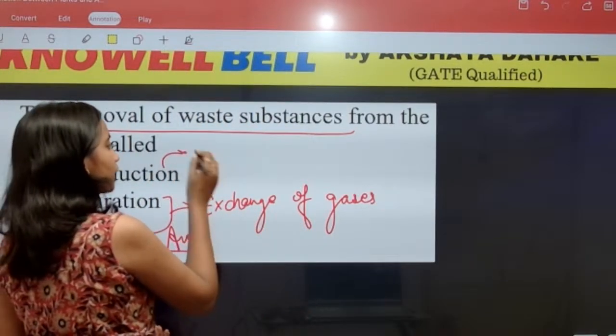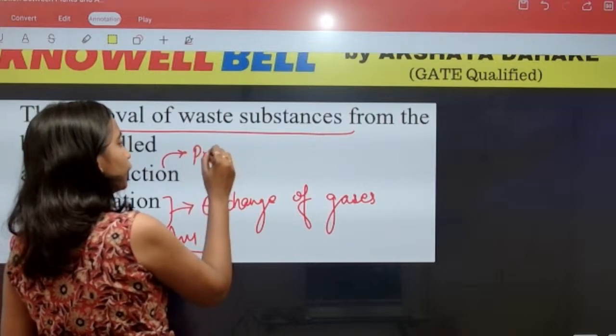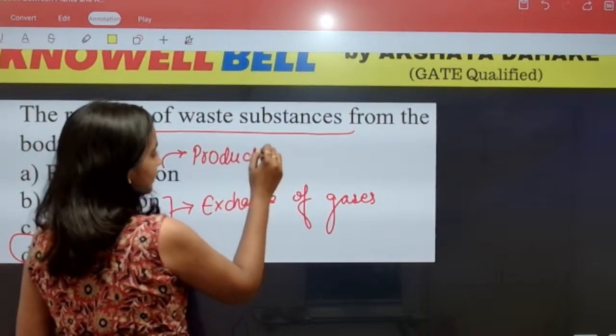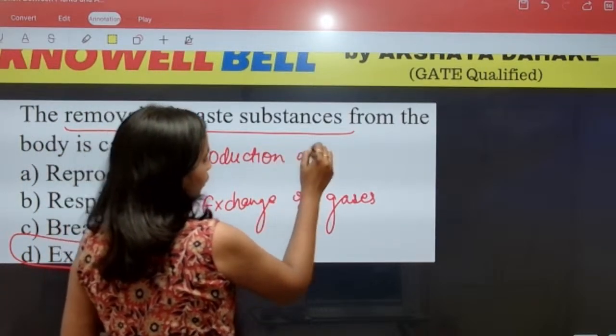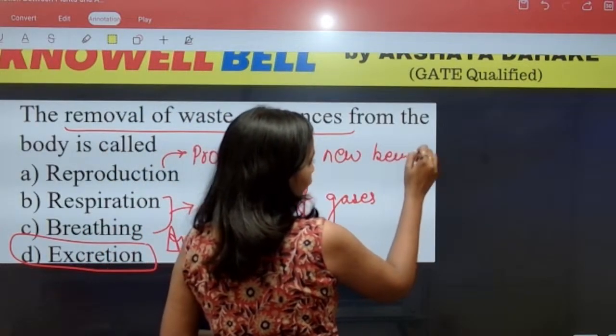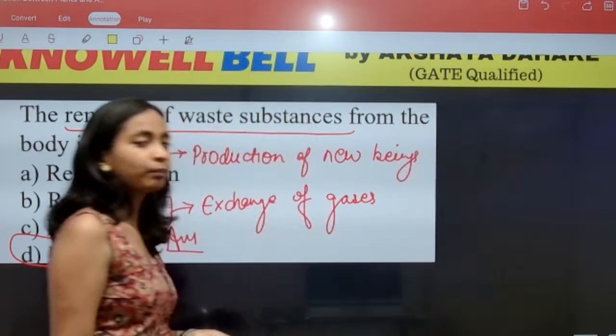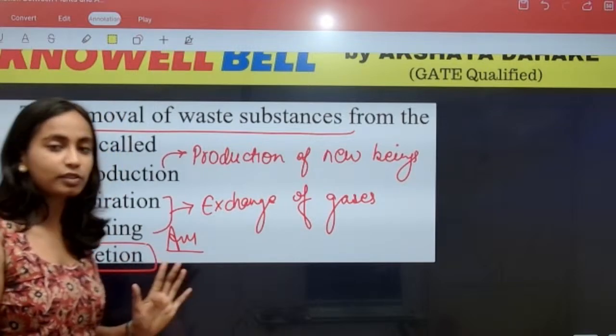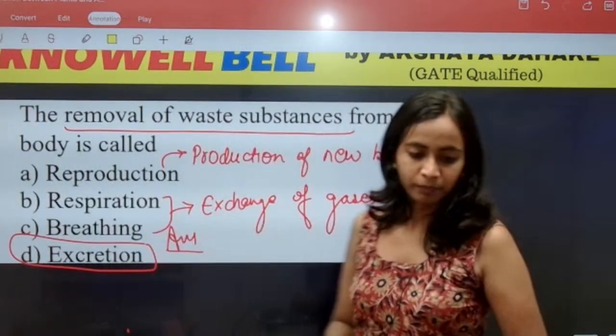Reproduction. Reproduction is production of new beings. Production of new beings of same kind. That is called reproduction. The right answer क्या होगा in this question? Right answer for this question will be option D.